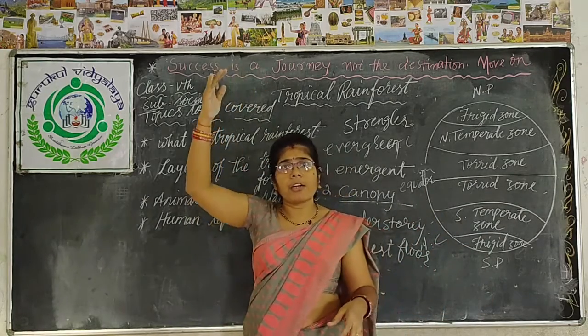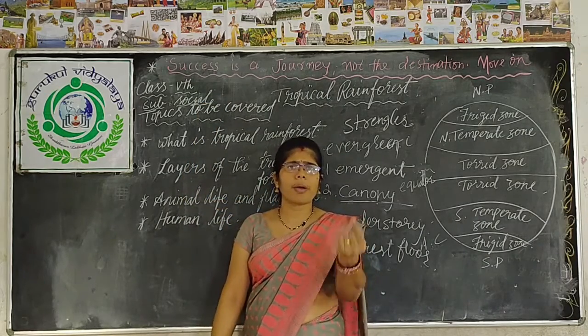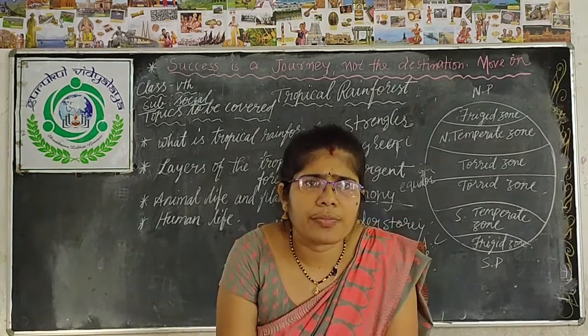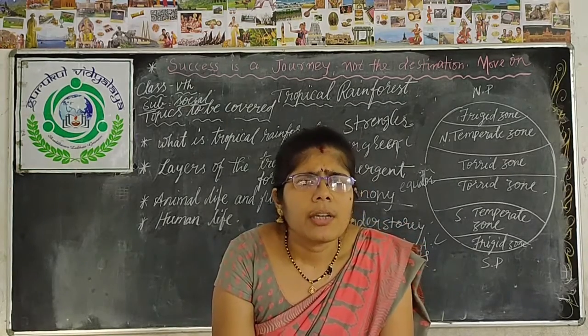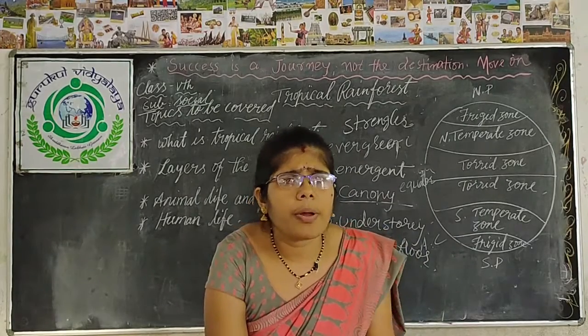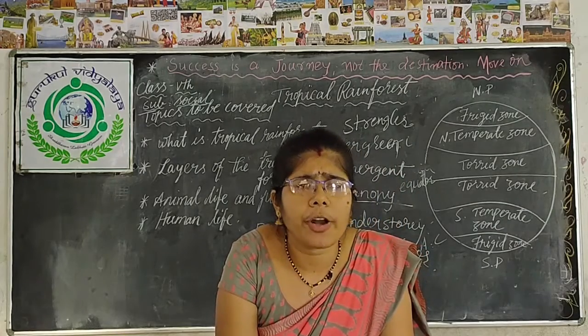Though they are adults, they are short in height, about 1.5 meters. And other groups of tribals are also found in different parts of the tropical rainforest.